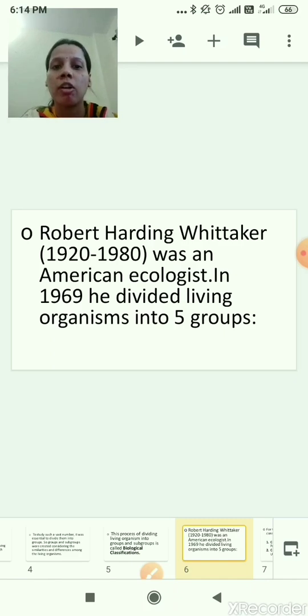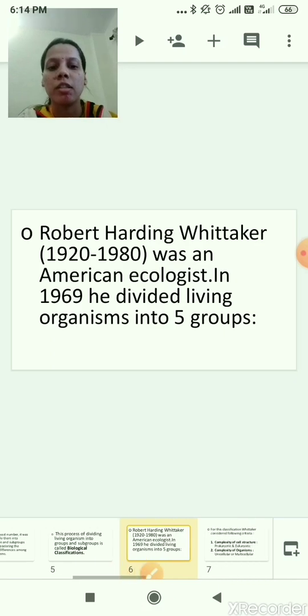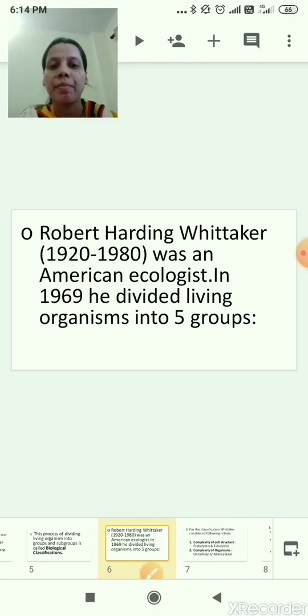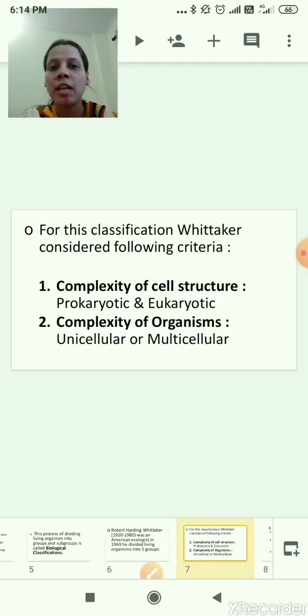Now we will see which 5 groups he divided living organisms into. For this classification, Whittaker considered the following criteria. So based on the following criteria, he divided living organisms into 5 groups.